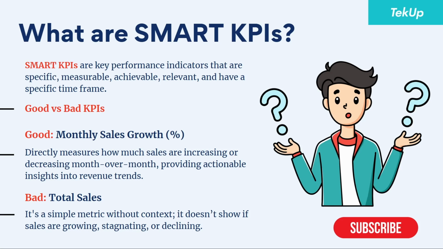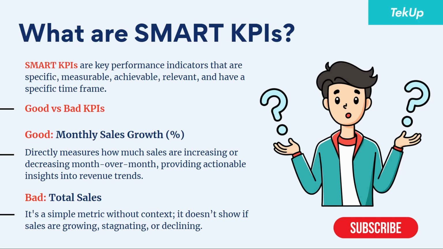For example, let's say January, they have a sales growth percentage of 15%. Then February, they have a growth percentage rate of 20%. March, they have a sales growth percentage rate of 25%. Now, this KPI actually helps the company to tell how much sales growth they are achieving each month. Now, if the sales growth in January was, let's say, 10%, then in February it is 20%, then you can see that there has been a 10% sales growth rate from January to February.